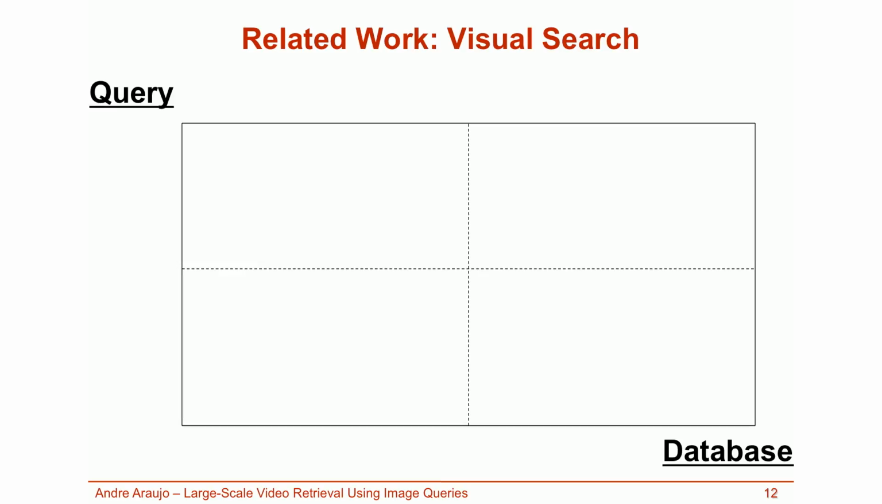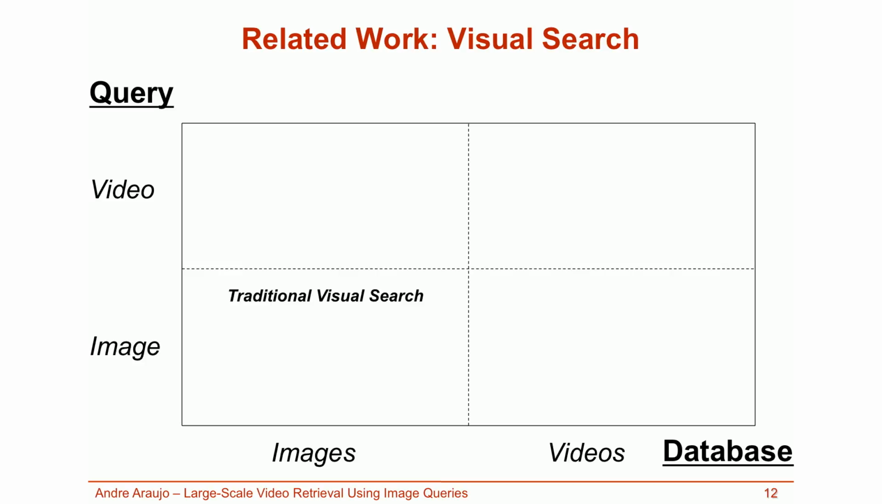The visual search problem can be performed with different types of query and database information. As query, one can use an image or a video, and in the database, one can also have images or videos. The most common visual search problem refers to searching the database of images using a query image. Important work in this area includes the SIFT descriptor, bag-of-words model, and Fisher vectors.